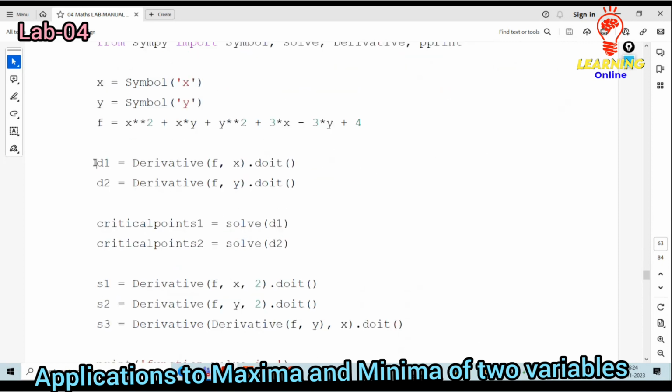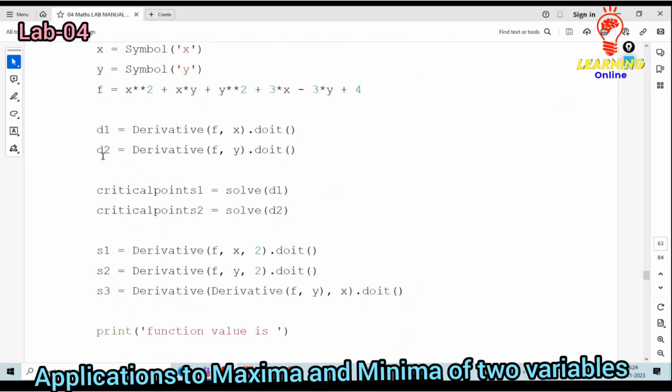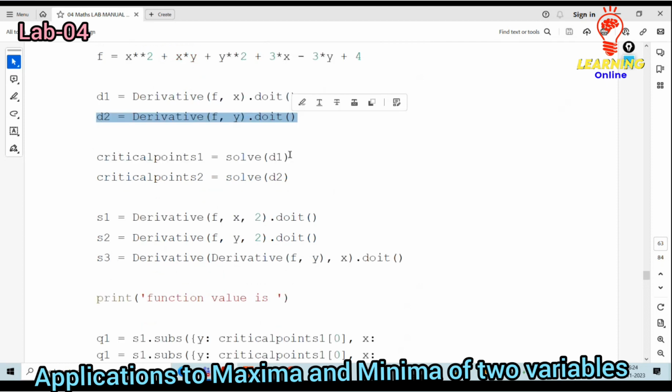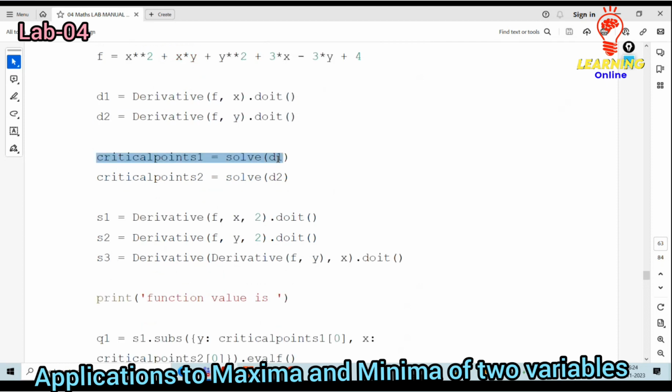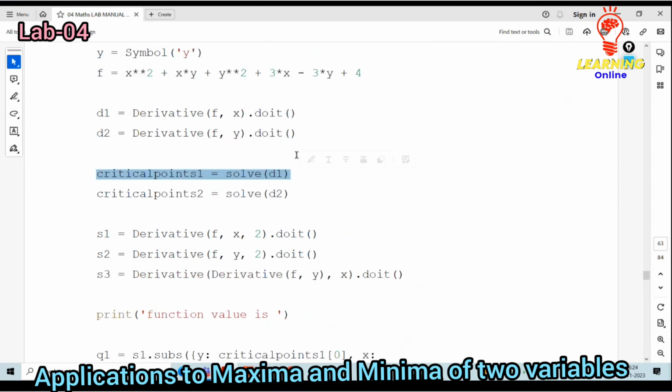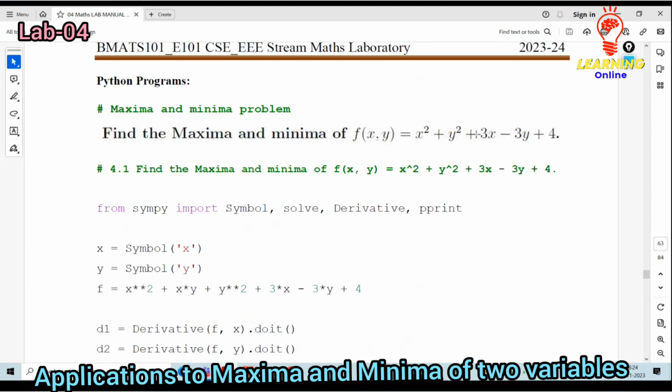Okay, d1, that is differentiation, the derivative of f with respect to x, do it. d2, derivative of f with respect to y, do it. Then the critical point I have to evaluate. Corresponding to that, the expression is to be defined.